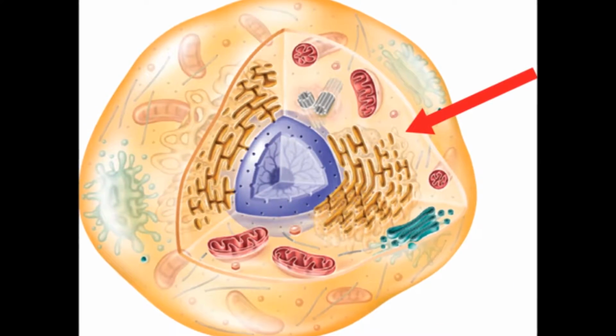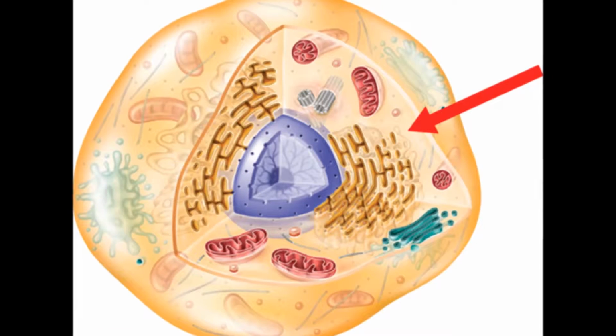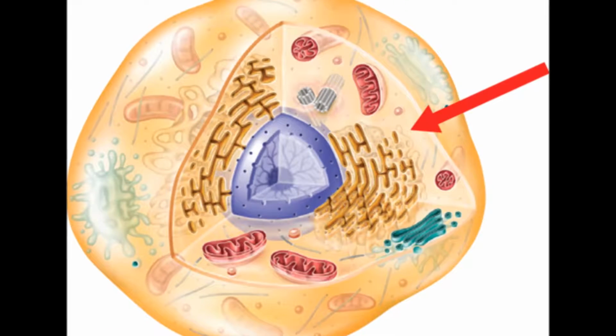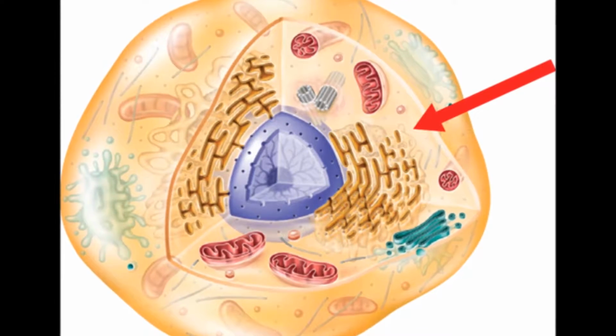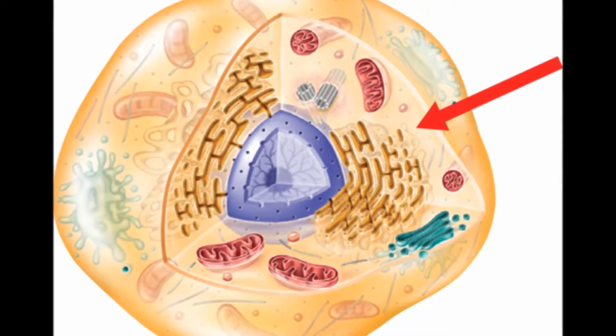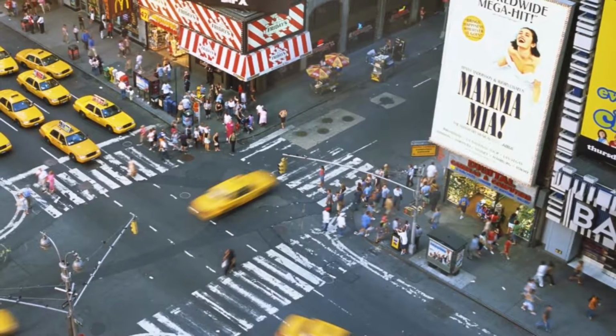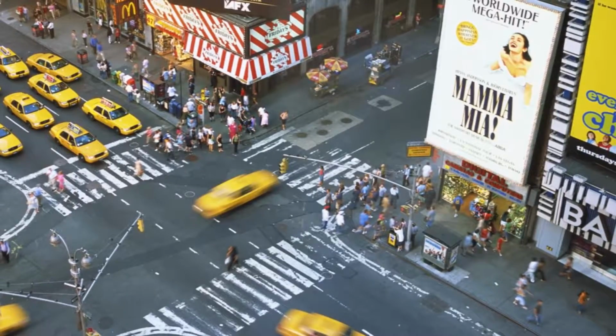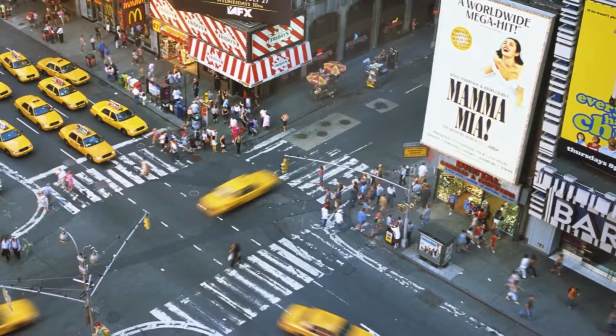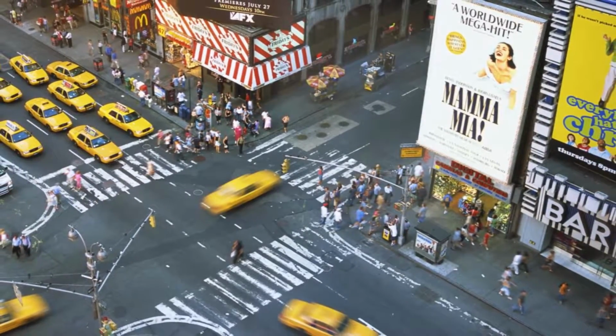This orange jelly-like substance in the animal cell is called the cytoskeleton. The cytoskeleton is responsible for directing cell movements and it gives cells their shape. This is why the cytoskeleton in New York City is compared to the roads. Roads are also responsible for directing cars and in a way, they give the city its shape.